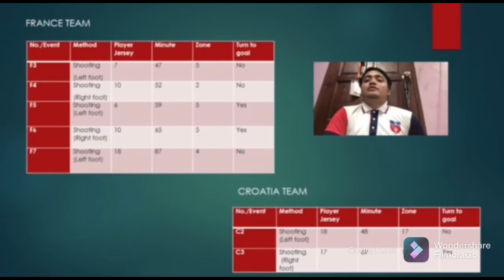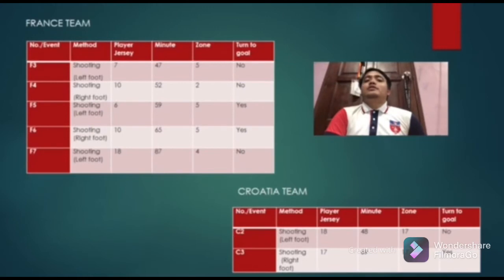For the next event, or the F5, shooting using the left foot, the player is Paul Pogba, in the minute of 59 in the zone of 5, and it succeeded in converting into the goal. For the F6, shooting also using the same player, which is Kylian Mbappe, the France player jersey number 10, using the right foot in the minute of 65, zone of 5, and it was successful in converting into the goal.